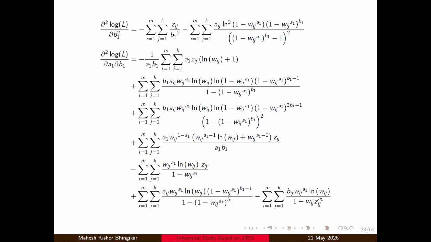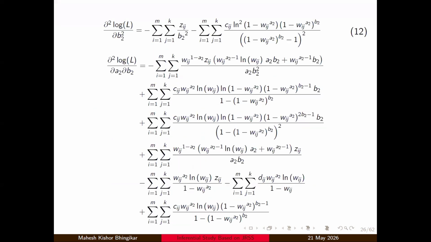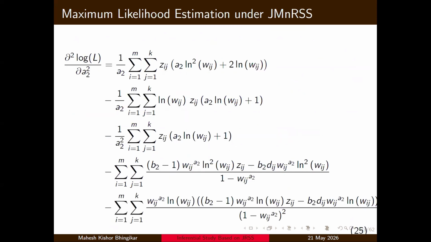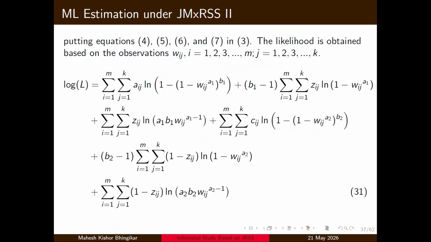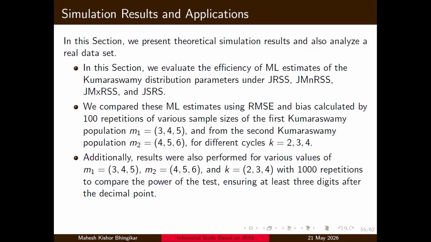Similarly, we obtained the ML estimates and information matrices for all possible rank set sampling schemes, and we compared them with joint simple random sampling. These are the performance tables. We performed the simulation. We have taken different sample sizes: 3, 4, 5, that is M1, and M2, that is 4, 5, 6, and we have repeated this for cycles 2, 3, 4, and we have obtained the ML estimates, and we have obtained the bias as well as the root mean square errors.